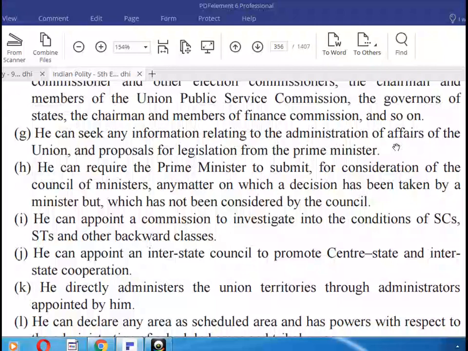He can seek any information relating to the administration and affairs of the Union, and proposals for legislation, from the Prime Minister. He can require the Prime Minister to submit for consideration of the Council of Ministers any matter on which a decision has been taken by a minister but which has not been considered by the council.